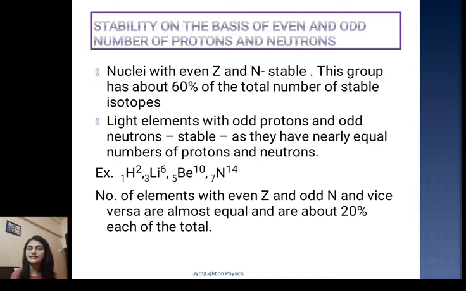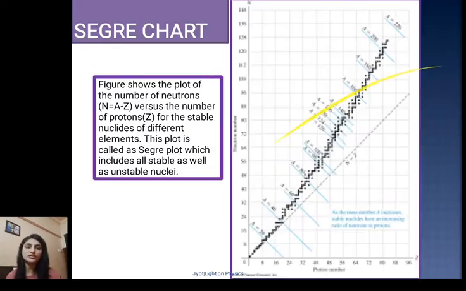So 14 minus 7, the number of neutrons will be 7 in case of nitrogen. 10 minus 5, so the number of neutrons in beryllium will be 5. So they have an odd number of protons and an odd number of neutrons, still they are stable. Number of elements with even Z and odd N, or vice versa, that means odd Z and even N, are almost equal and are about 20% of the total.